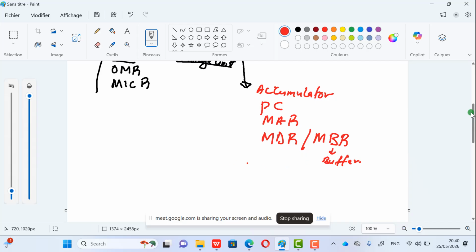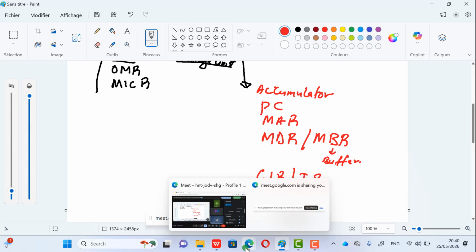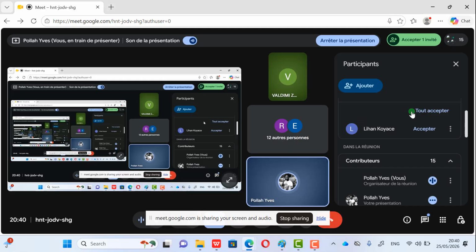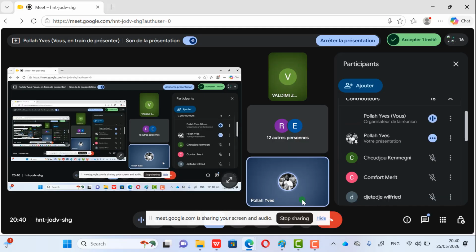Good. Now after the memory data register, we have what we call the CIR. CIR here simply means current instruction register, or in some textbooks you just see instruction register. So it's the same thing. Take note of that. So these are the most important registers you need to know. There are so many of them that exist, but I will just stop here because, as I was telling you, we are GCE oriented, so I don't want to go out of the program. I want us to study exactly what we need and also answer past questions.